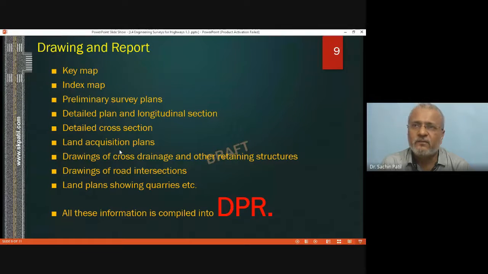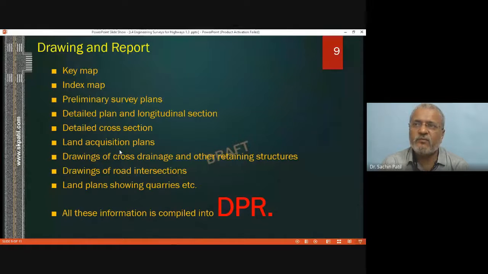Okay, then we will be coming across some cross drainage or water channels, nalas. So the locations of cross drainage works will be marked. Then locations where some nearby quarries can be identified can be included as your output work.